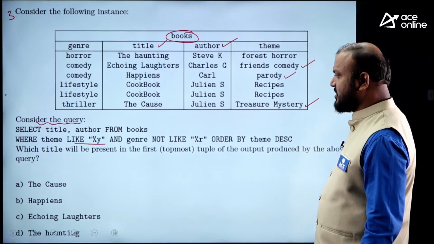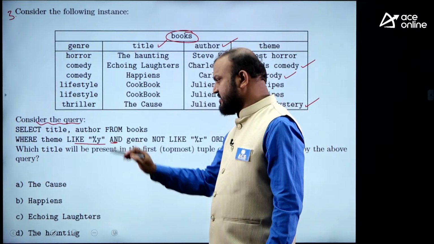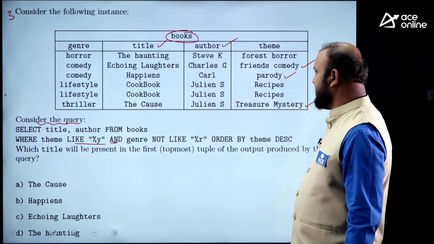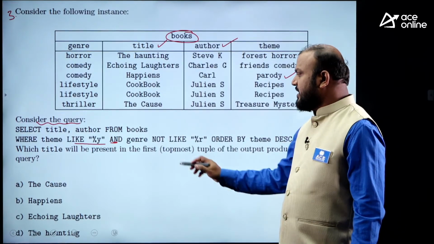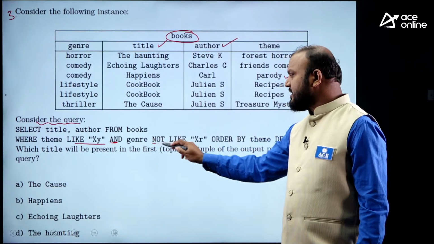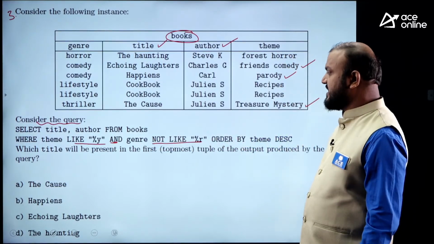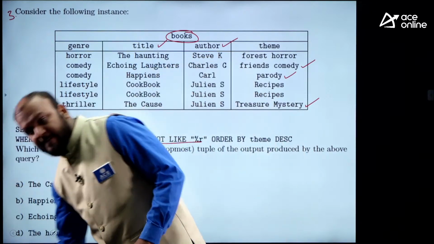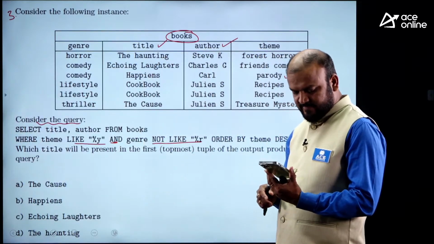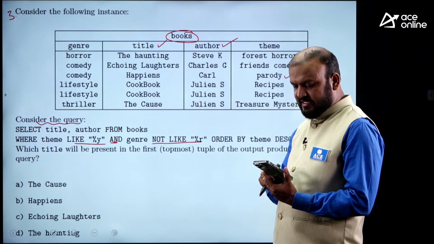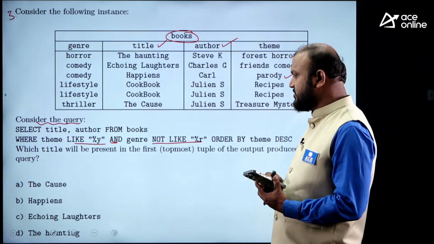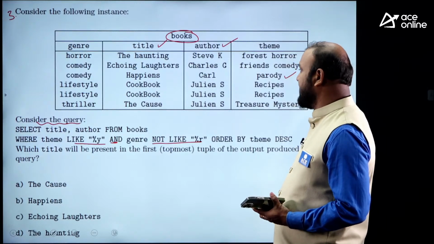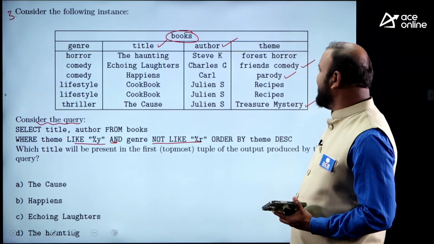And these 3 tuples are true, because it is an AND condition, whichever tuples satisfy the second condition are going to be in the output. And genre not like '%r' means not ending with r. Any answers? Till now no one gave an answer. You should be quick. Not like '%r' means it should not end with r.